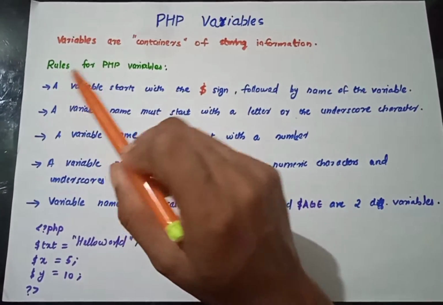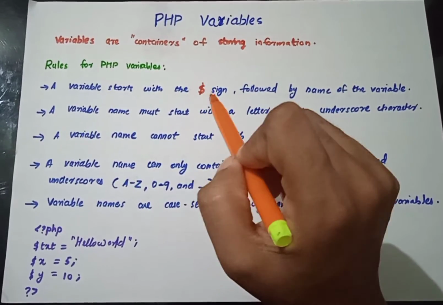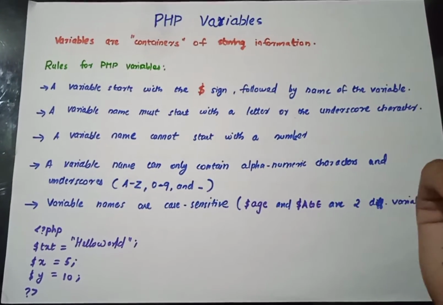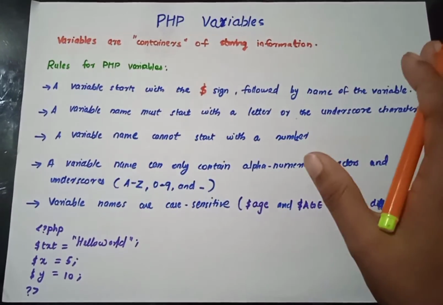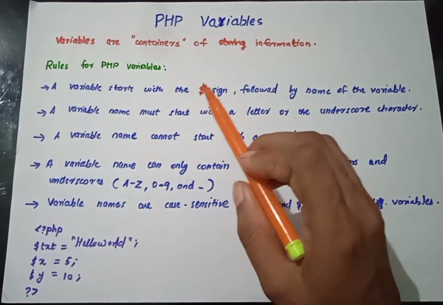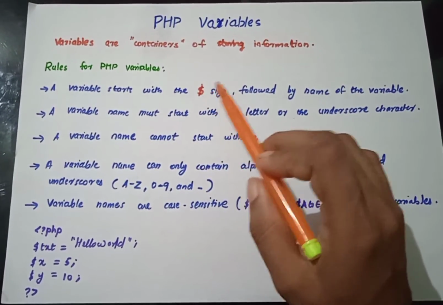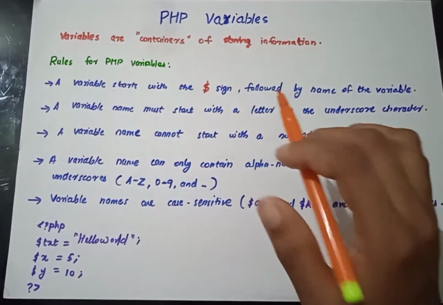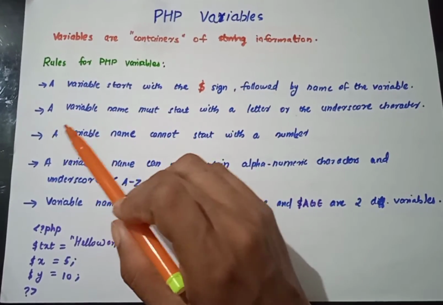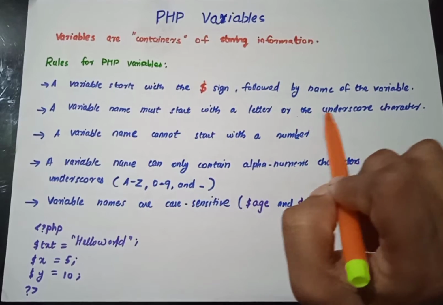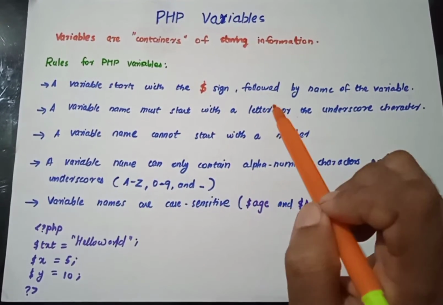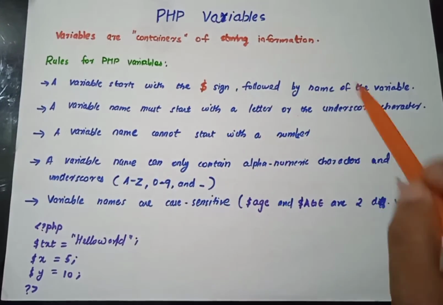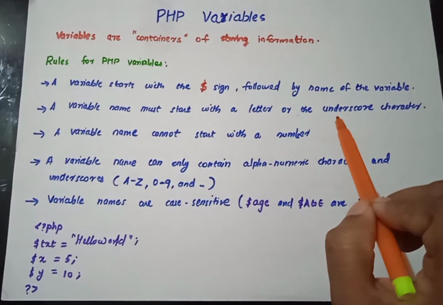So the first one, you can see a variable starts with the dollar symbol followed by the name of the variable. So whenever you need to write, define or declare a variable, you first write the dollar symbol, and then you write the variable name. It can be of simple small formats like x, y, or can be numbers, whatever, that's up to you. The next one is a variable name must start with a letter or the underscore character. So it's mandatory that a variable should always start with a letter or an underscore character. That's very important to take into consideration.